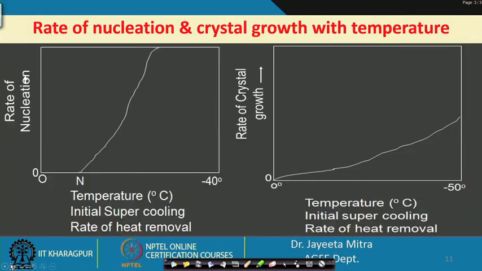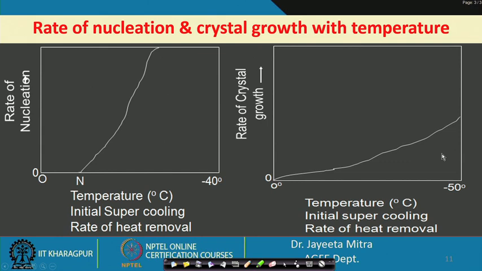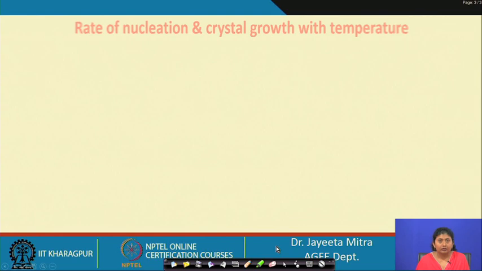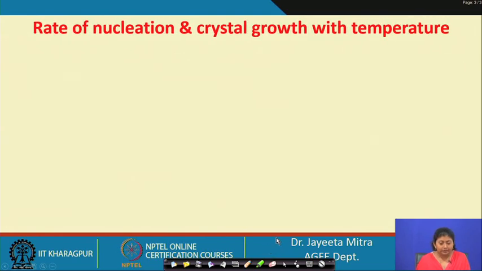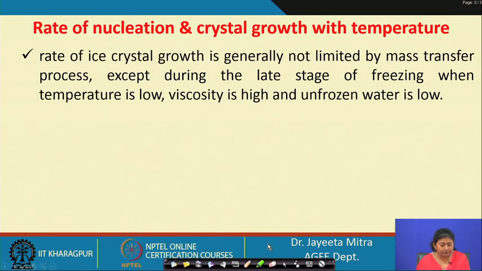So, eventually the temperature will also decrease. This is the rate of nucleation and crystal growth with temperature.